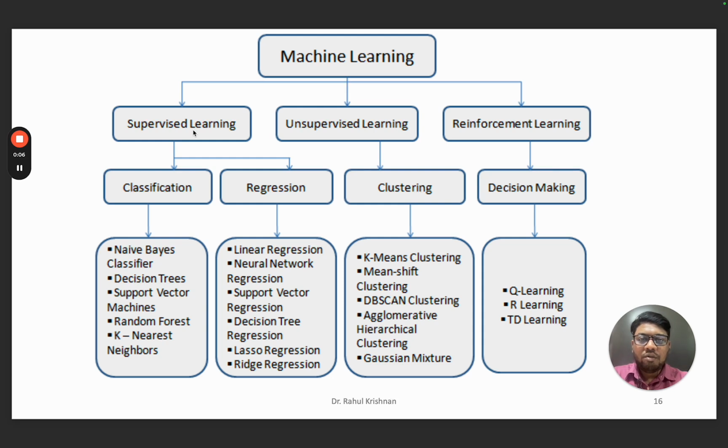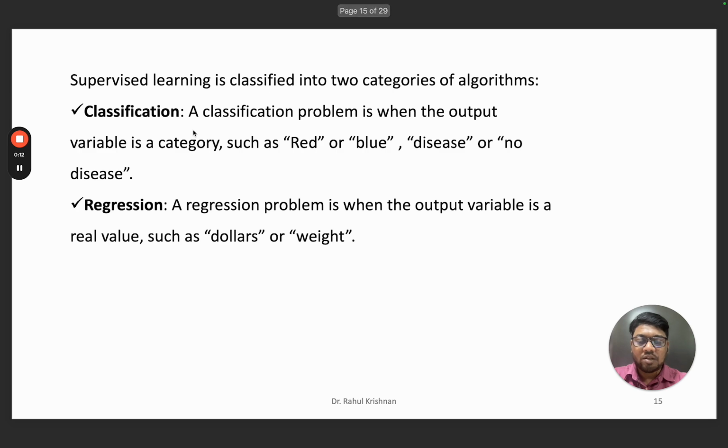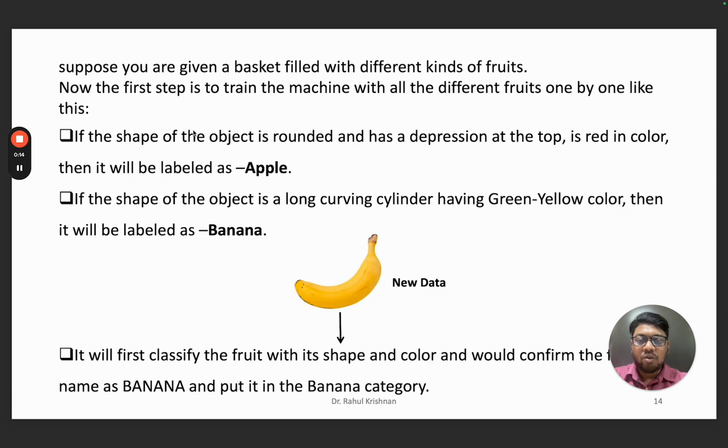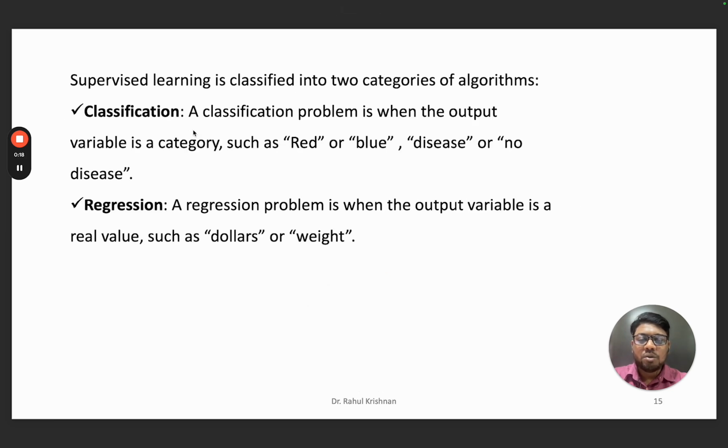So I think we discussed till the supervised machine learning. We discussed what is supervised machine learning and how it is happening, and we also saw the types of supervised machine learning, the two categories. The first one is classification and then regression. These two are the subclasses of supervised machine learning.